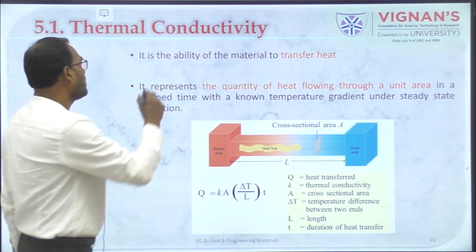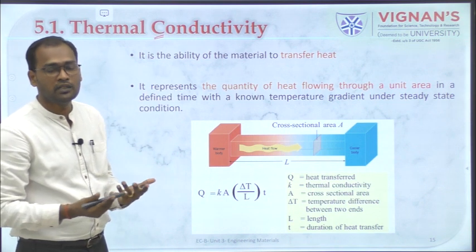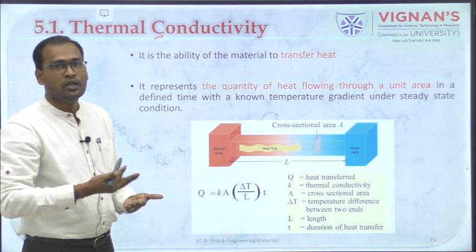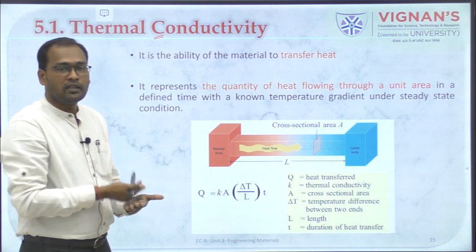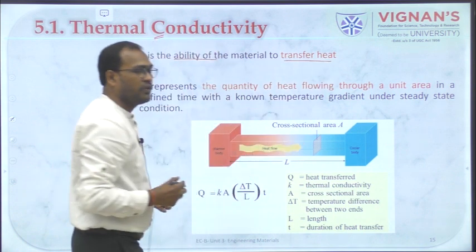So the first one is thermal conductivity. It is the ability to transfer heat. Conductivity means moving from one place to the other, so movement or transport of anything from one place to the other. So it is the ability of the material to transfer heat.